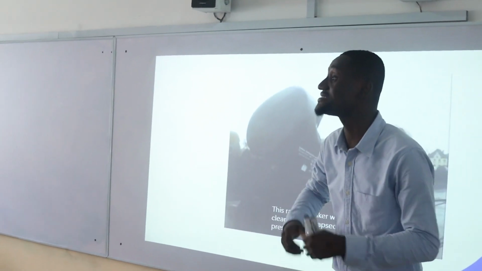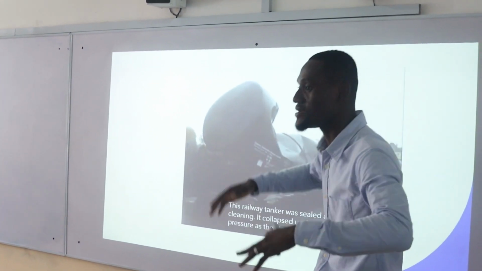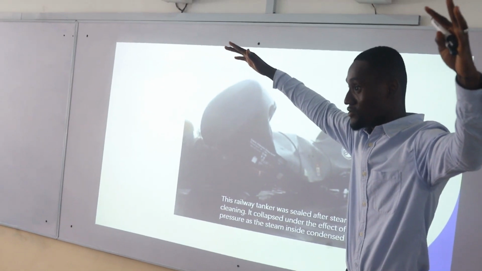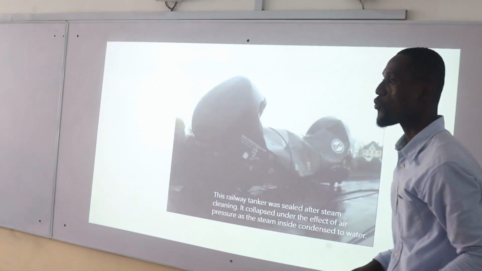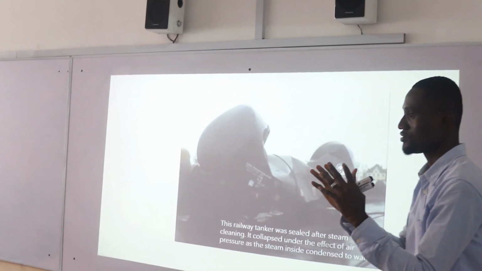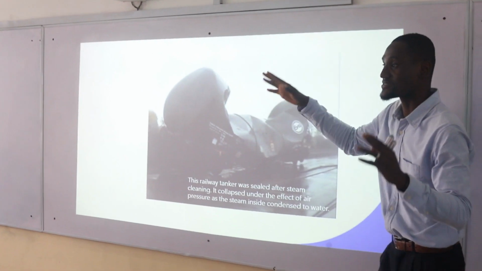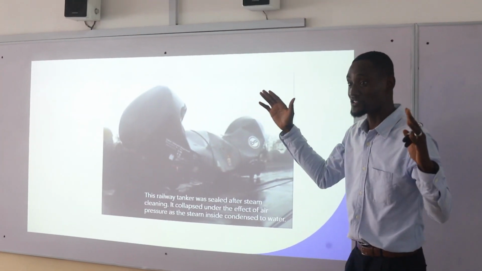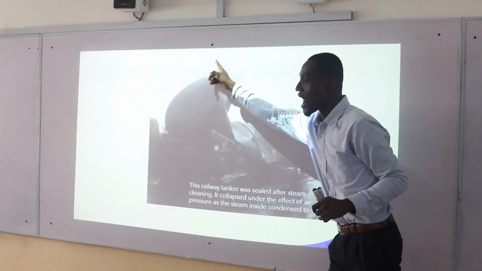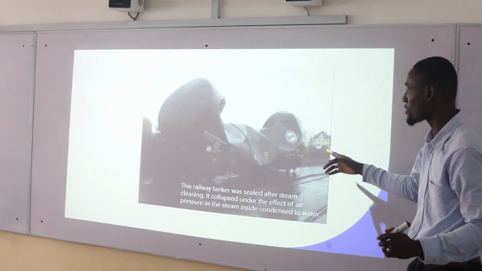So this is a tank which was in a real tanker, and what they did was they cleaned the inside using steam, and steam is gas molecules. Because it's steam, gas occupies a large volume. You get the concept? But when the gas molecules condense, that means their volume became what? It means that the pressure it was having initially has now reduced, meaning the atmospheric pressure around it is now more. You get the concept? And because of that, it causes it to crash.